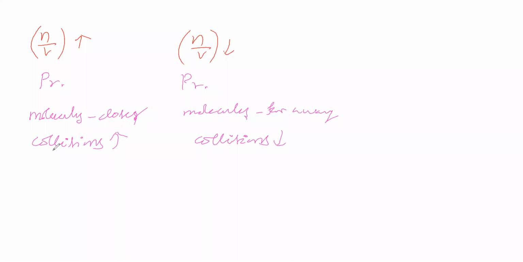Therefore, the pressure exerted by the gas will be high compared to this one. So see how pressure of gas and concentration are related. The concentration formula is number of moles by volume. Concentration is higher in the sense that molecules are closer. Molecules are closer in the sense that the collision rate will be high.